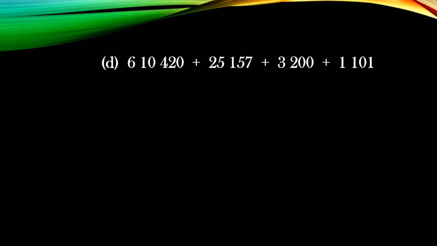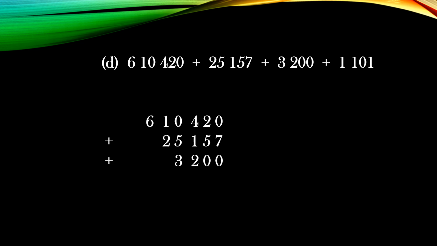Now next question is D part. 6,10,420. This you will write down first. Then you will write 25,157. Start from the ones place, children. Then only you will get the correct place to write. Now 25,000 you will write at thousands period only. Okay. Then next is 3,200. That you will add on. Then next is 1101. Now add all these, so you will get the answer 6,39,878. These are very simple additions, children. You can do it.